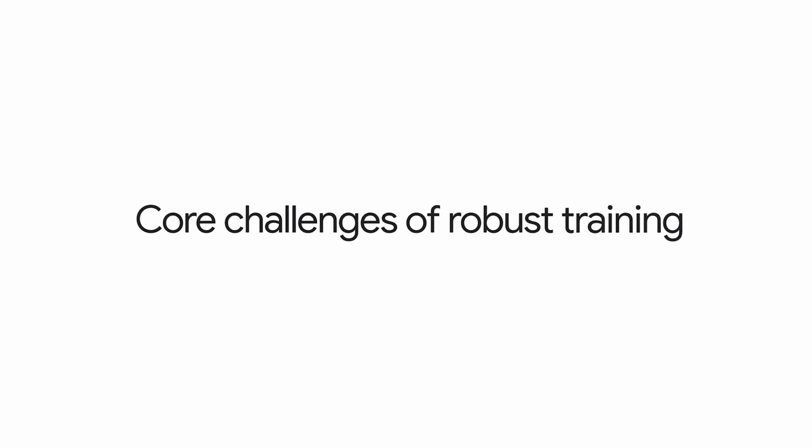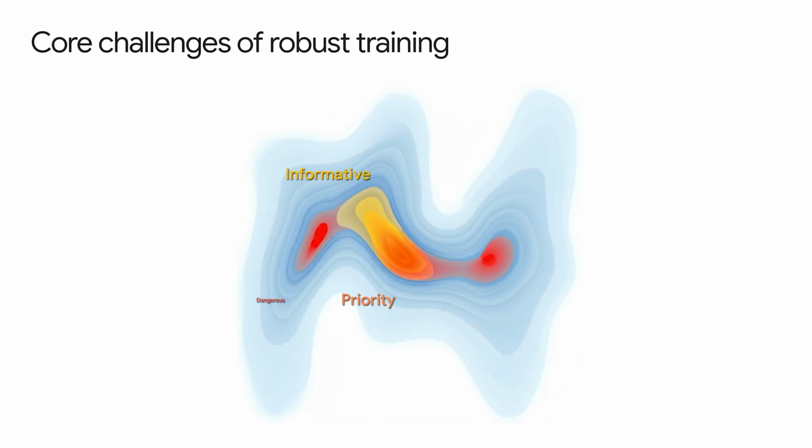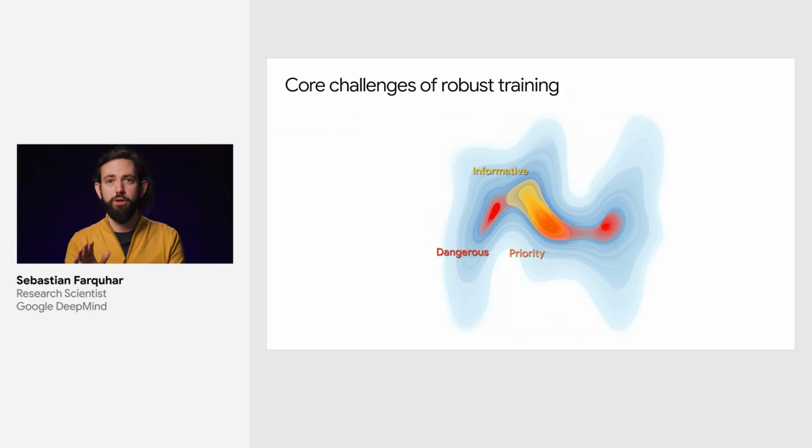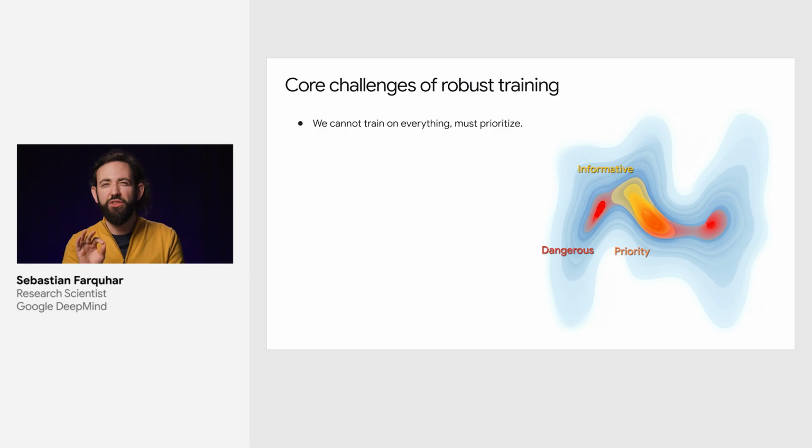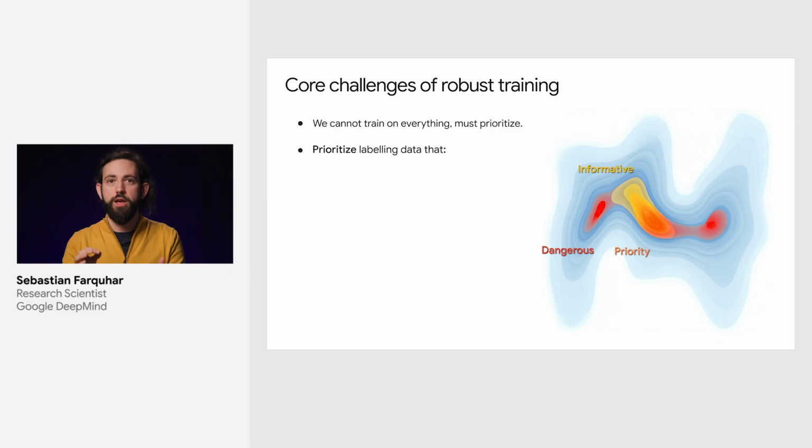Robust training, on the other hand, we still need to do this prioritization, but it's a different flavor of prioritization. Because the space is much, much larger. It's not just the space of everything that has happened, but the space of everything that could happen. And we need to prioritize also labeling data or getting oversight that is likely to be informative for the model training, that will likely affect the training and corresponds also to these dangerous and important failures.